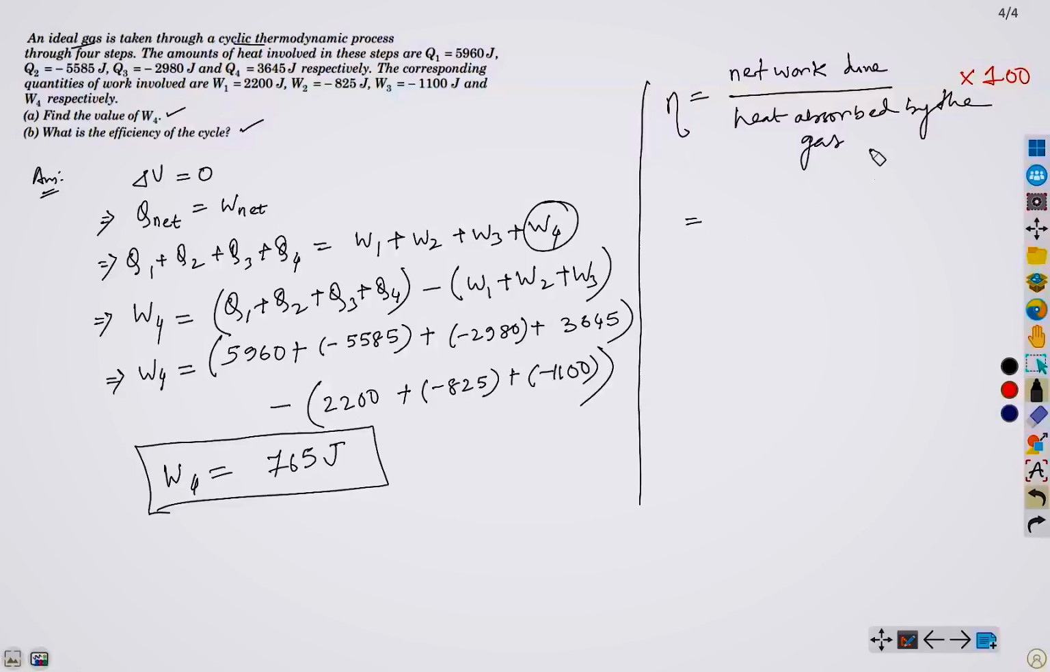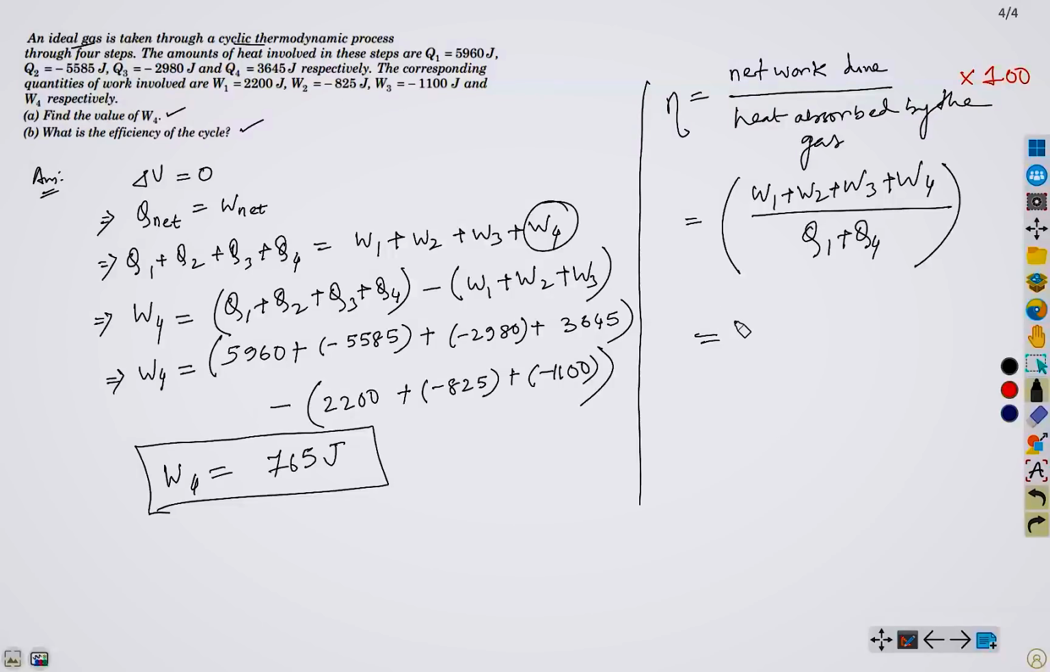Actually, in the formula in some of the books, you will find this. You have to multiply this with 100 just to get it in the form of percentage. So we have the net work done is W1, W2, W3, W4 upon the heat absorbed by the gas, which is Q1 plus Q4. Yes. Because Q2 and Q3 are negative, it means these are rejected.